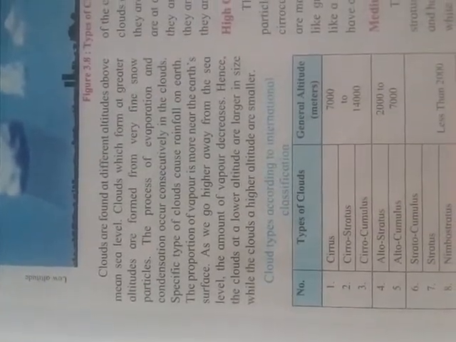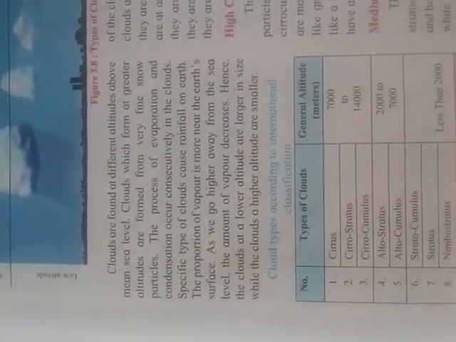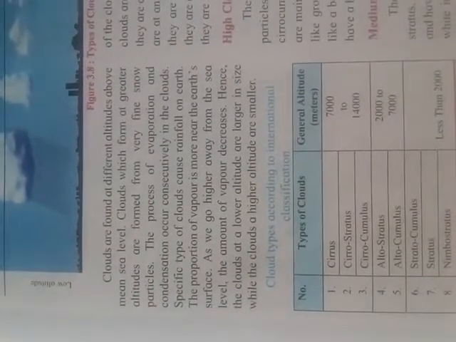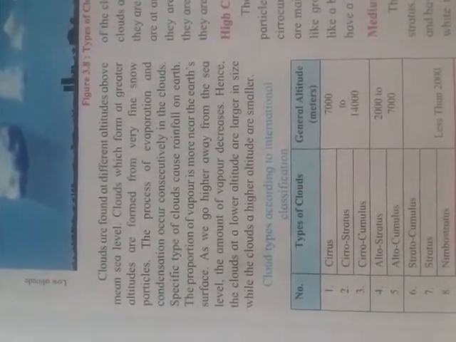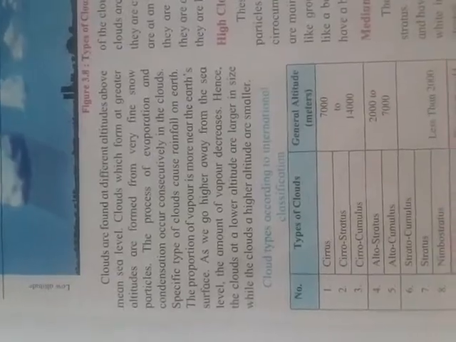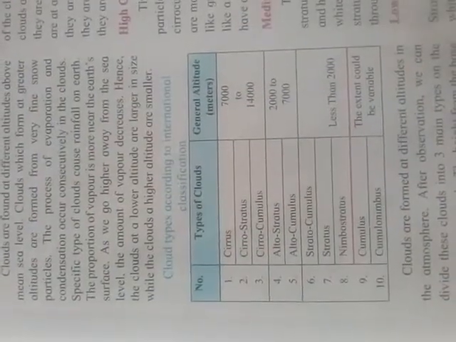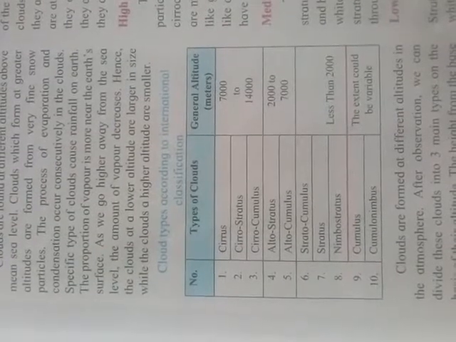The processes of evaporation and condensation occur consequently in the cloud, and specific types of clouds cause rainfall on the earth. Here is given a chart of the types of clouds and their general altitude in meters.